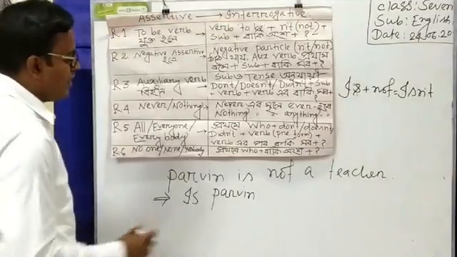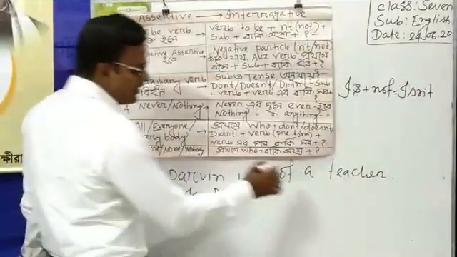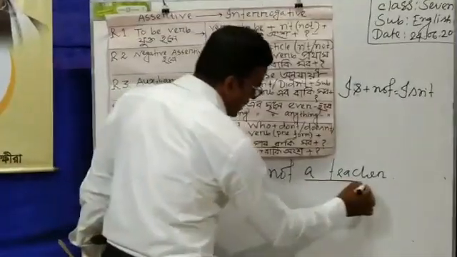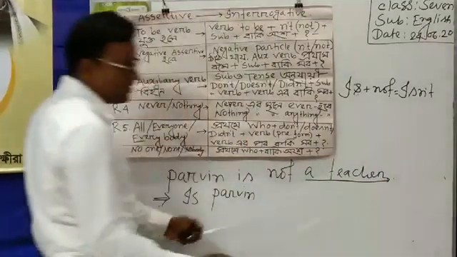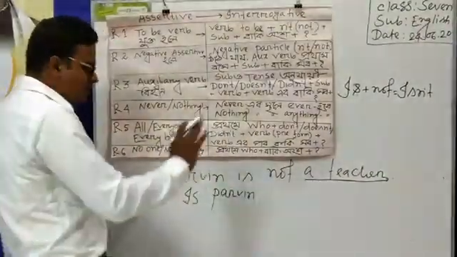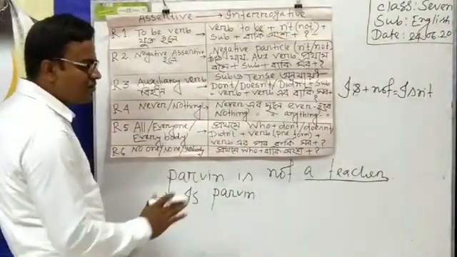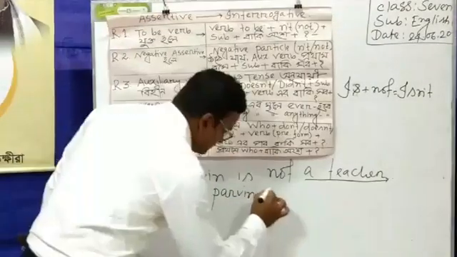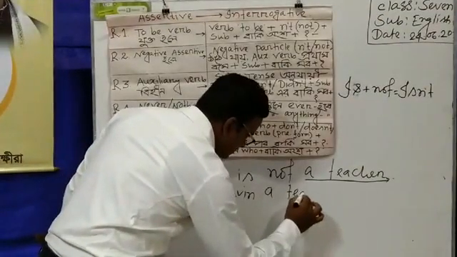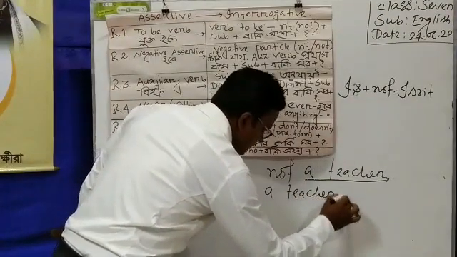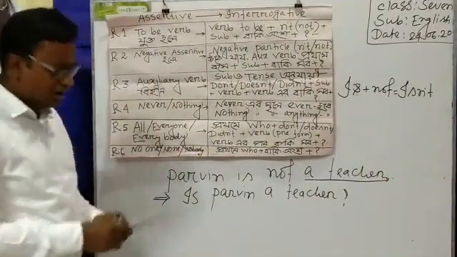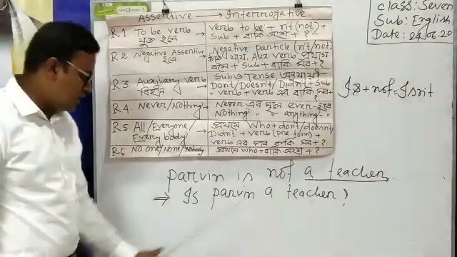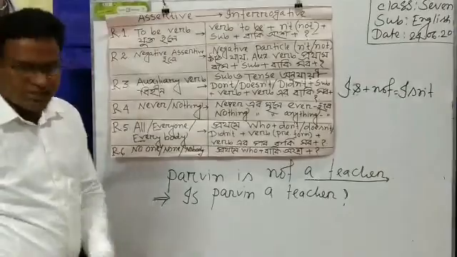Is Parveen, and then the latter part of the sentence, which is a teacher. And then the note of interrogation, and the answer is: is Parveen a teacher?